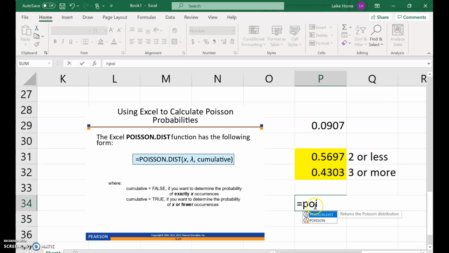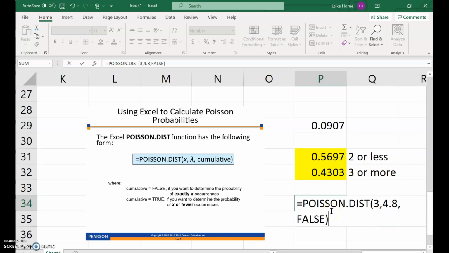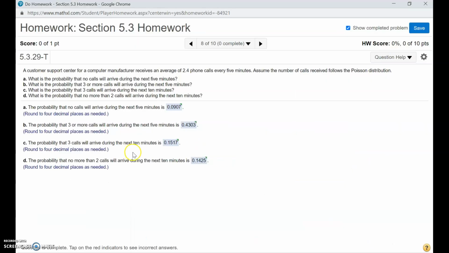Poisson, and then we're going to do 3 calls, and the mean, we're doubling the mean because we're doing 10 minutes. And we want it just for 3. We don't want it to be cumulative. So that would be 0.1517.